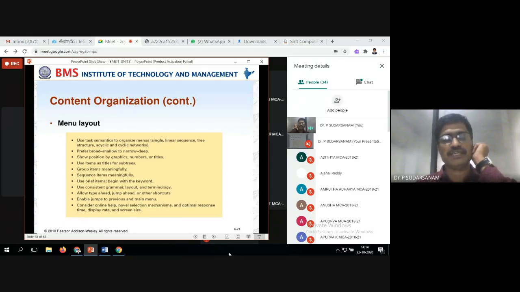Sequence the items meaningfully. Next, items like keywords should all be mentioned properly. Allow typing, which lets the cursor go ahead, front, back, or wherever you want to move in that location. We have to enable jumps from the main menu or previous menus. Next is online help, optimal response, selection mechanism, display rate, and screen sizes. All these things should also be visible.